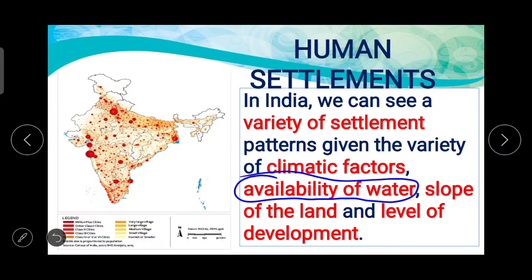Now, if we are going to settle somewhere, then we'll definitely think about the climatic factors. वहाँ का क्लाइमेट कैसा है उसके बारे में हम सोचेंगे. इज देयर वाटर, ये तो बहुत ही बेसिक थिंग है. देन द स्लोप ऑफ द लैंड एंड एट द सेम टाइम इन टूडेज वर्ल्ड level of development is very important. It includes different types of services like education, hospitality, and many more things. So while settling somewhere, humans think about all these things.